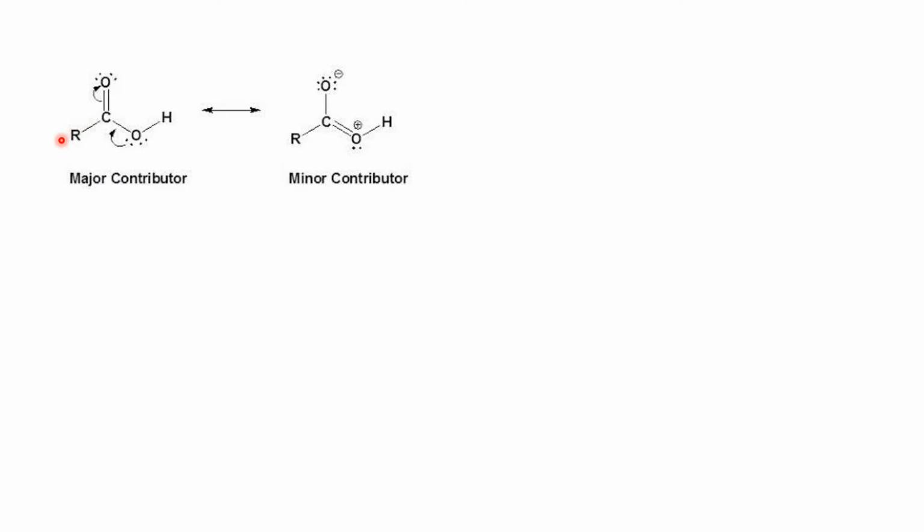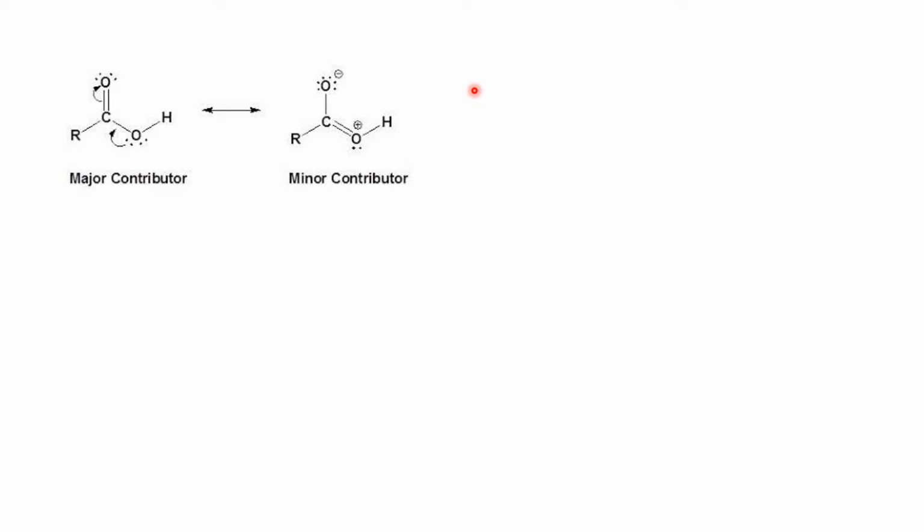And this alkyl group exerts a plus I effect. This plus I effect is transmitted through this chain. Because of this plus I effect, the positive charge on this oxygen atom is partially reduced. As this positive charge on the oxygen atom is partially reduced, release of this hydrogen as proton or H plus